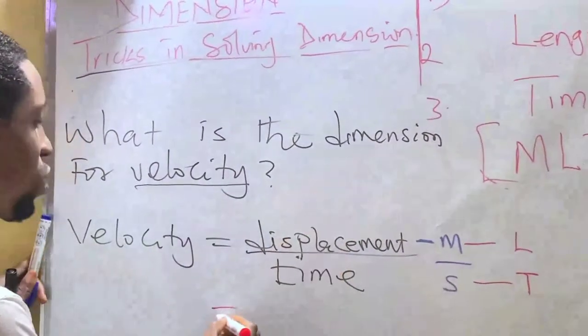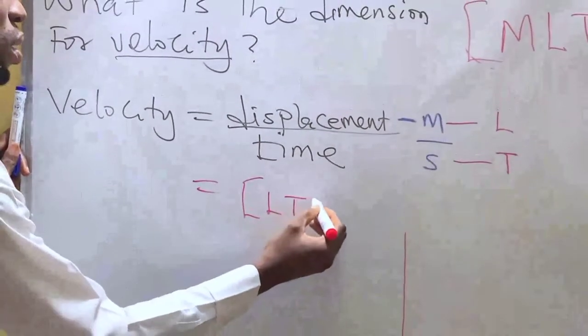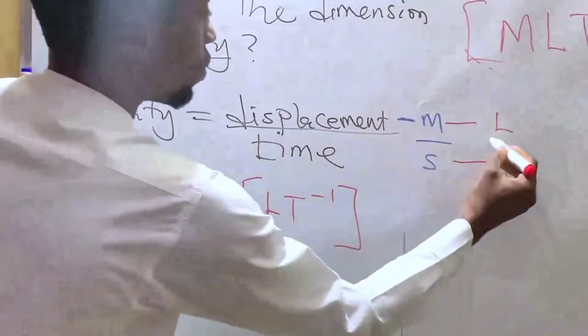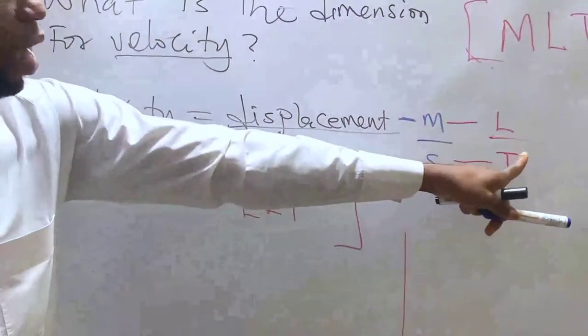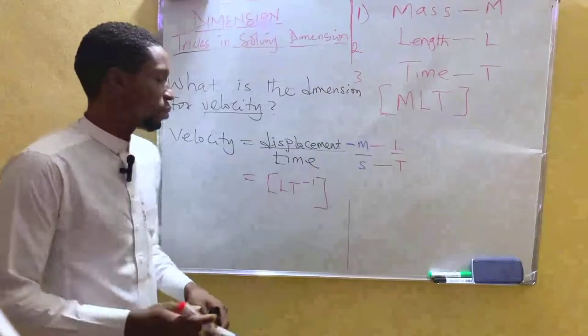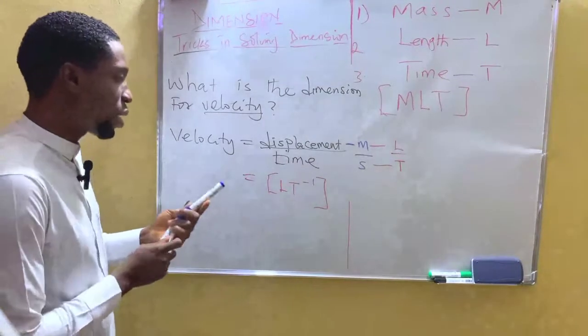So dimension for velocity will now be LT minus 1. Why? Because the power of this T is 1, and when it comes out, it becomes minus 1. So dimension of velocity is LT minus 1. Let's take another question.